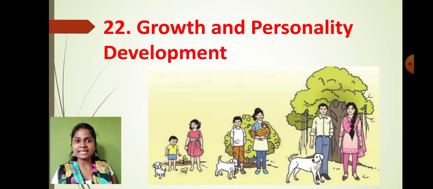So you can see from this image that it is completely apparent that living things are growing physically. As living things grow physically, their size, height and body increase in height and weight. That's why there are so many changes we can see in living organisms, right? So in this chapter, we are also going to learn in detail what exactly is meant by growth and personality development, etc.